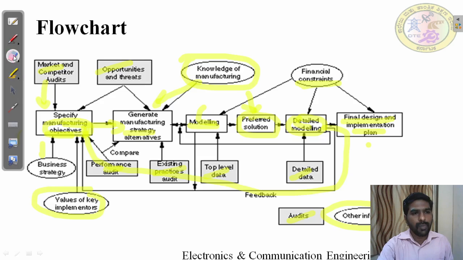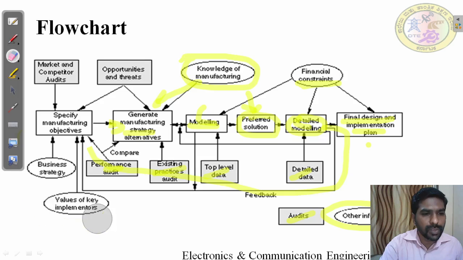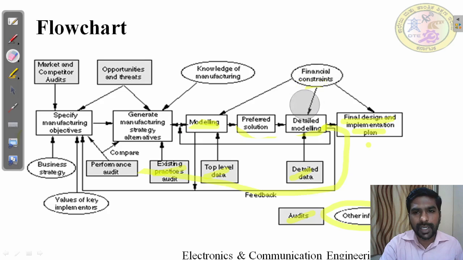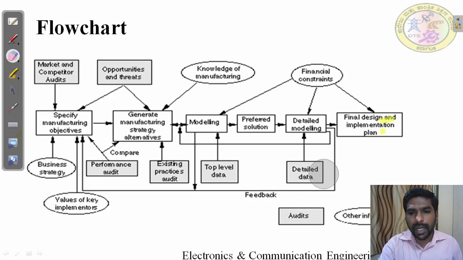So this is the complete representation of your business model, or you can say process model, in a form of symbols. That means rectangular. What are the symbols they use? Rectangular and arrow mark, circle, and there is a filled rectangular, that is about audit. All these things are represented in a flowchart.